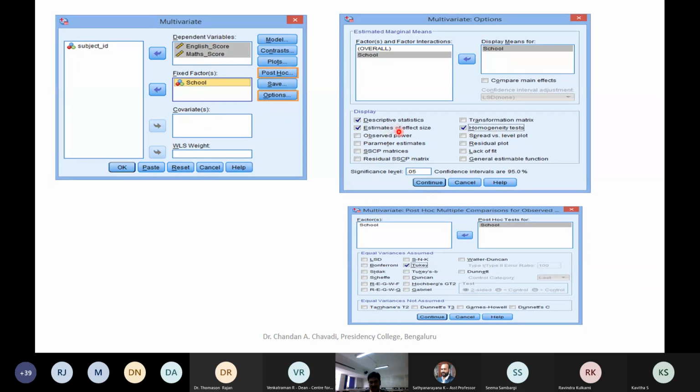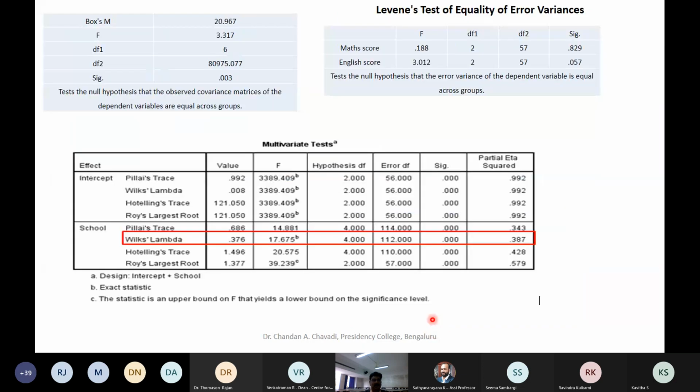Press homogeneity, all these things are there, and press post hoc, because we would like to know if there is any difference between school A, school B, and school C. Then say continue, and you try to get all this output. Now this is the main output that you are supposed to see.